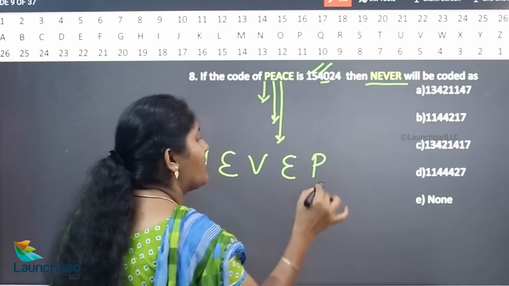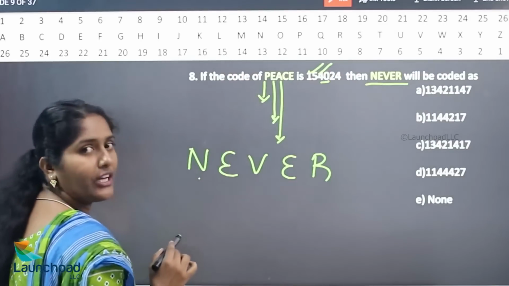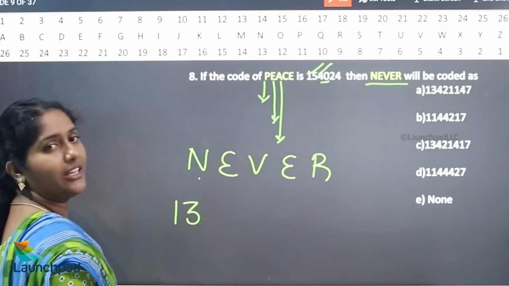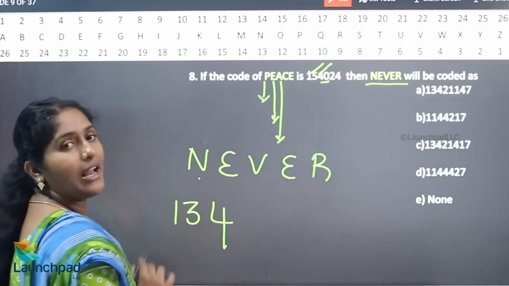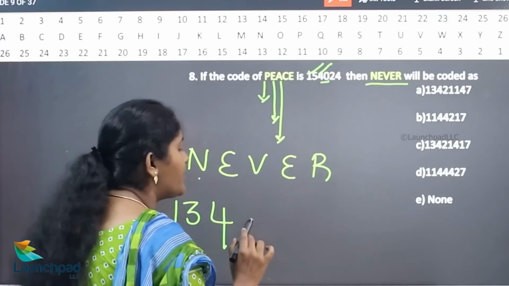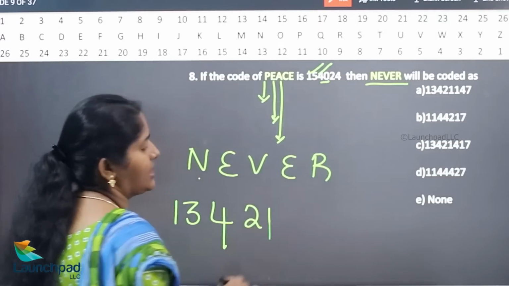Similarly, what is the value of N here? 14. 14 minus 1 is 13. What is the value of E? 5. 5 minus 1 is 4. What is the value of V? 22. 22 minus 1 is 21.